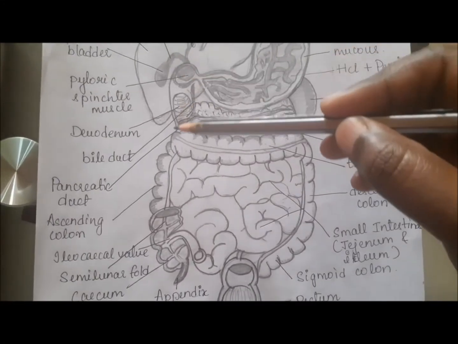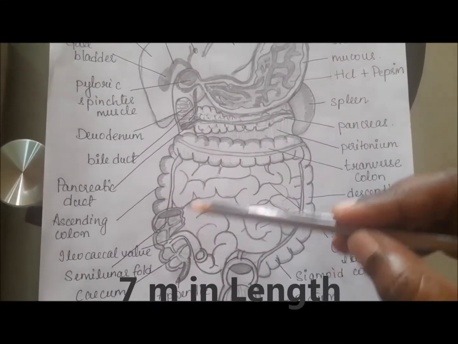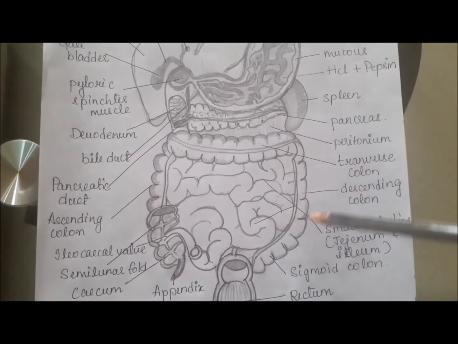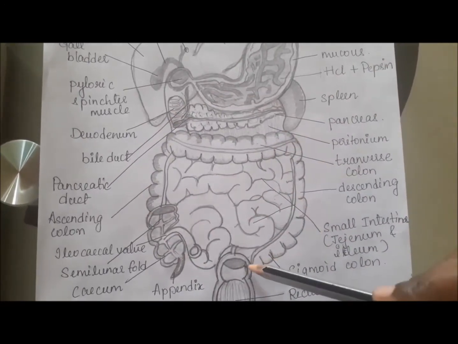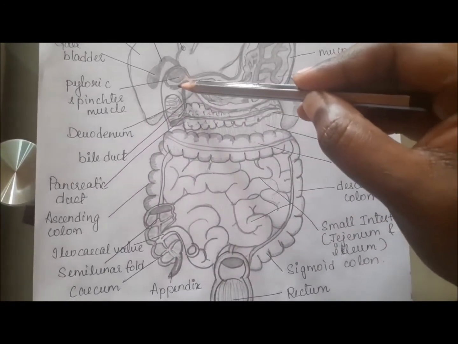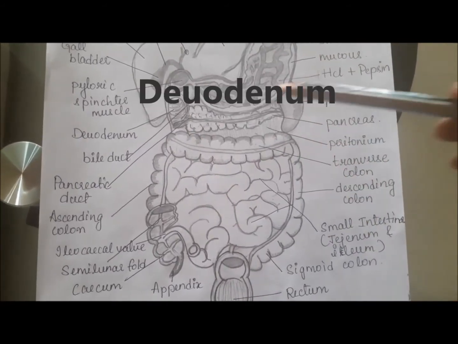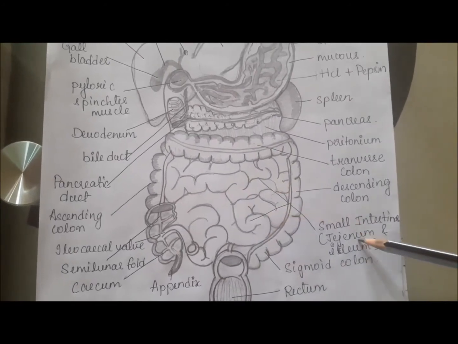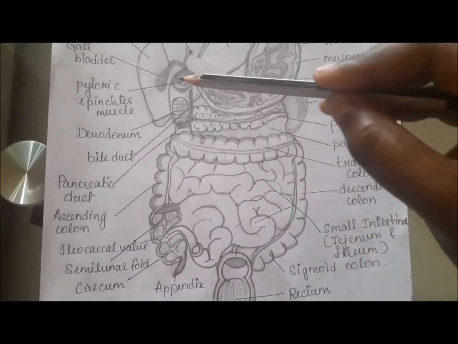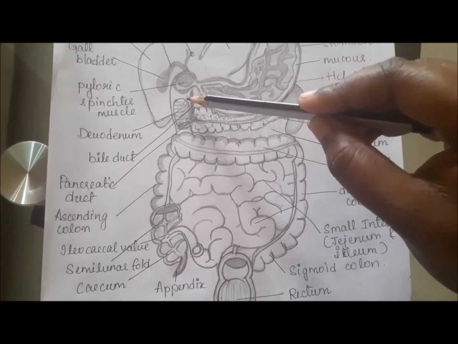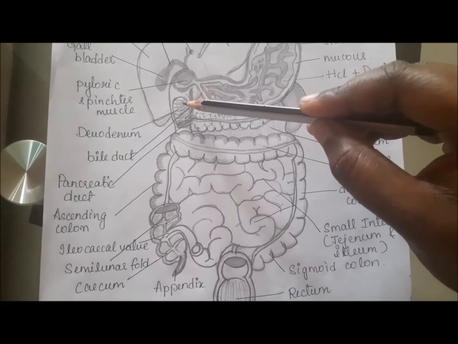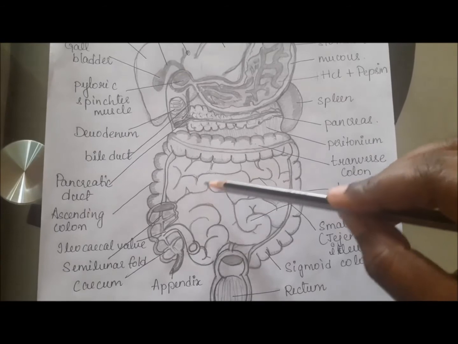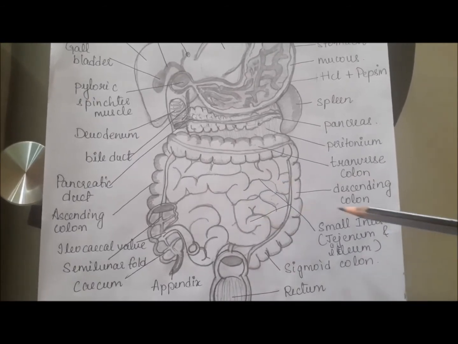The small intestine measures 7 meters in length. It is folded and curled within a limited area in the abdominal region. It has 3 distinct parts named duodenum, jejunum, and ileum. Most of the chemical reaction takes place in the duodenum, and absorption and assimilation of nutrients from the food take place in the jejunum and the ileum.